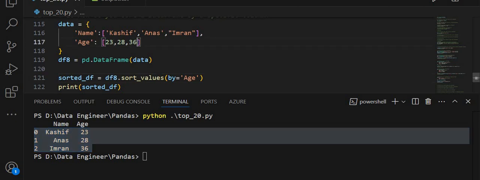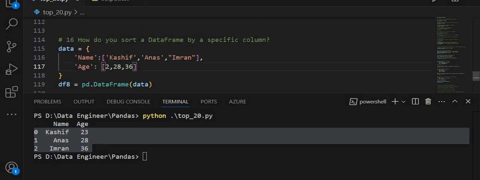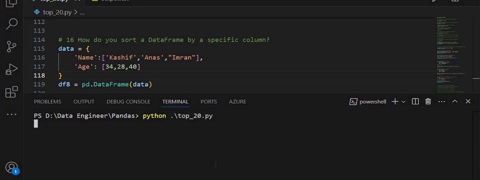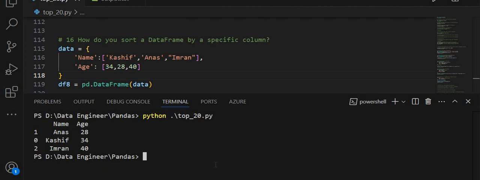If I change some values, like 24, then let's say 34, 28, and let's say 40, and run this again, the values are sorted according to the age column.